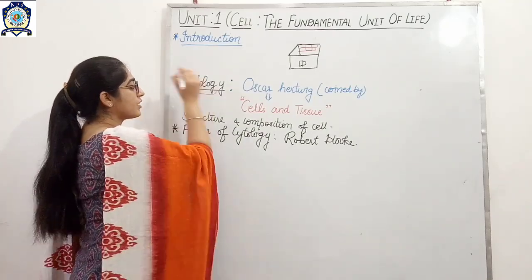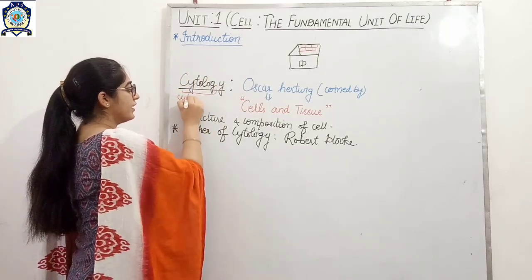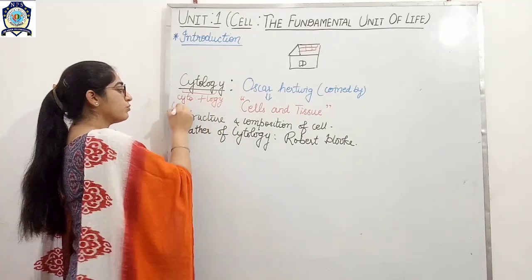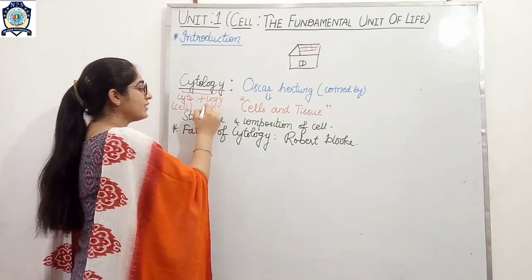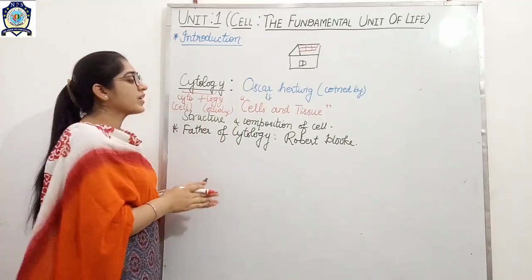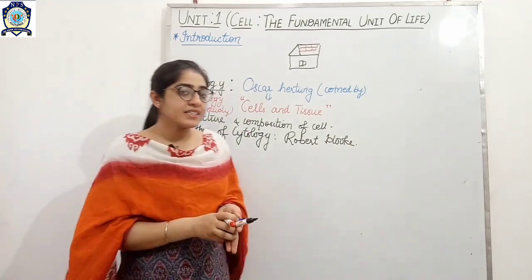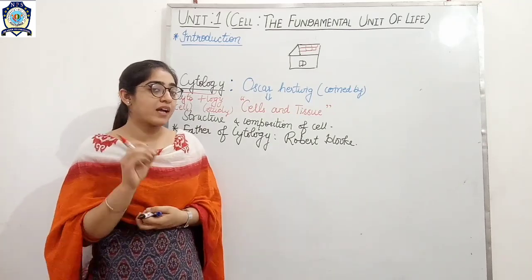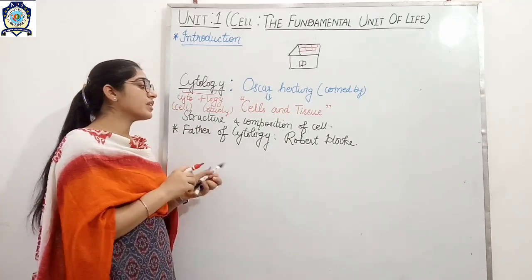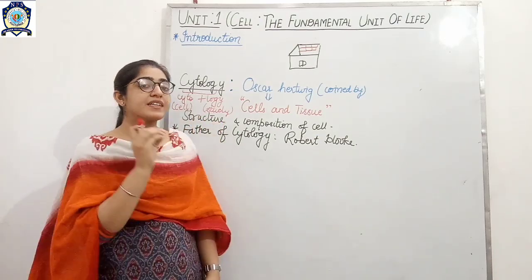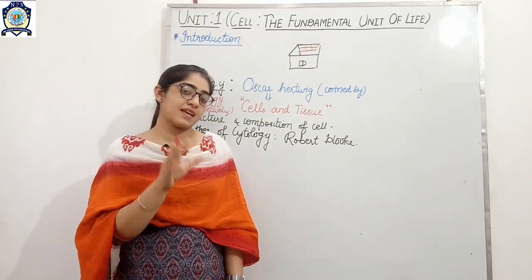Cytology is composed of two words, cyto plus logy. Cyto means the cell and logy means the study. Cytology is that branch of biology which deals with the study of structure and composition of a cell.